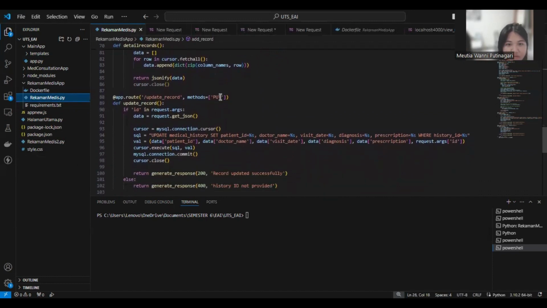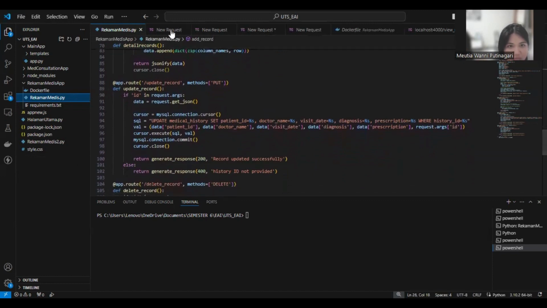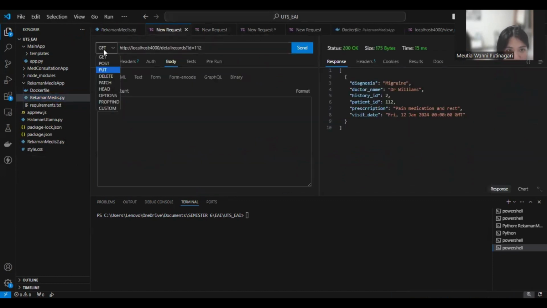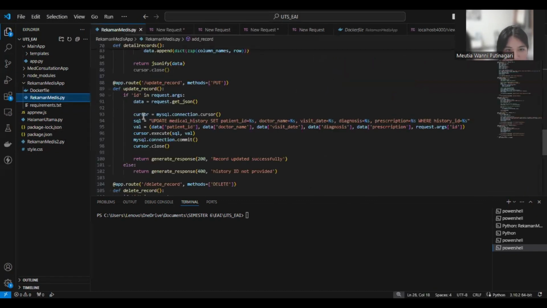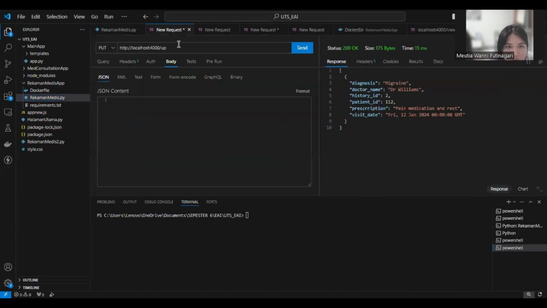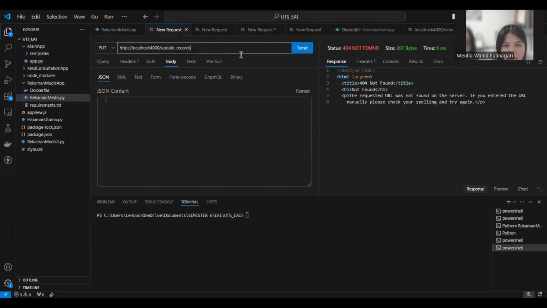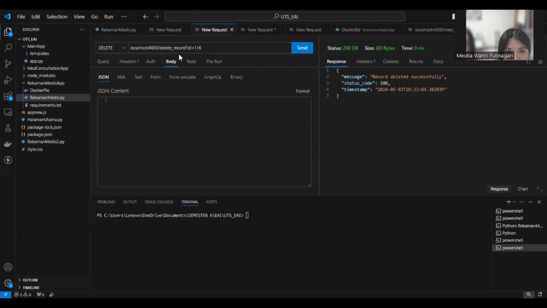And then after that I have update records in here. So in update records I use the PUT method. So on localhost, update records. We use ID for update records, so we have to use this ID for the update records.